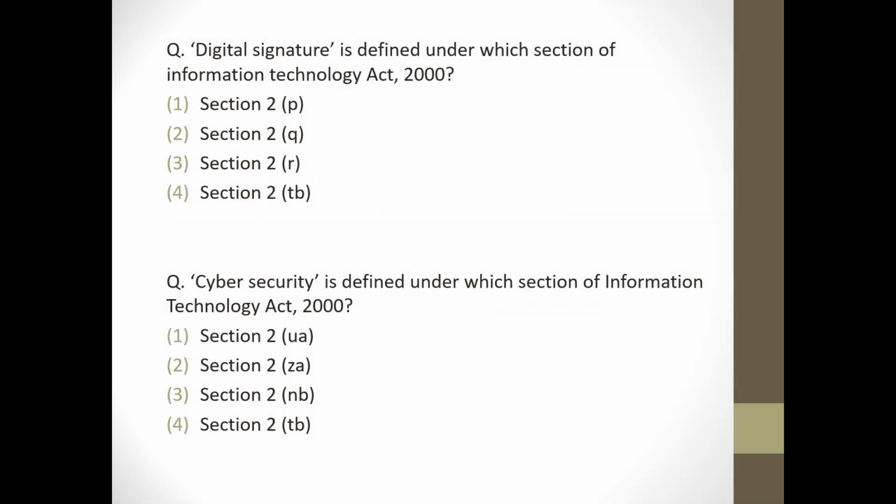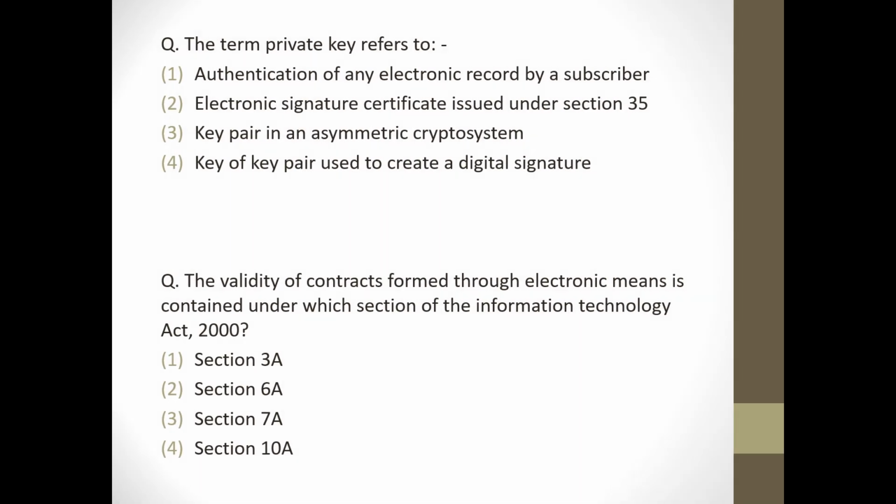Next question. Digital signature is defined under which section of Information Technology Act 2000? It's option 1, Section 2P. Next, cybersecurity is defined under which section of Information Technology Act 2000? It's option number C, 2NB. Next question. The term private key refers to? It's option 4, key of key pair used to create a digital signature.